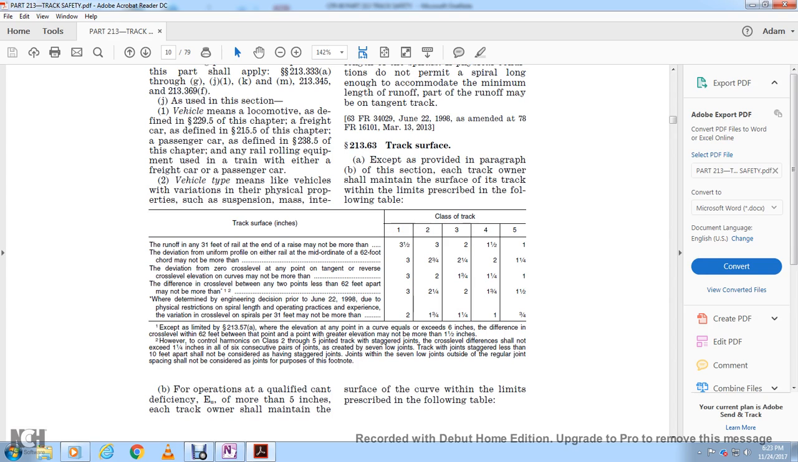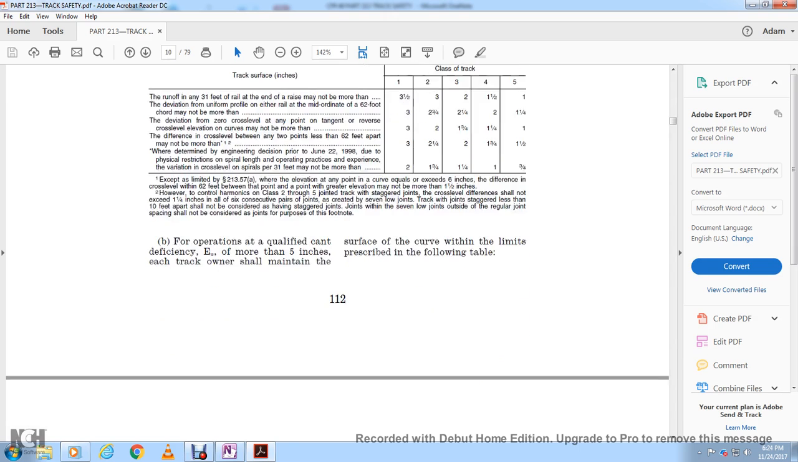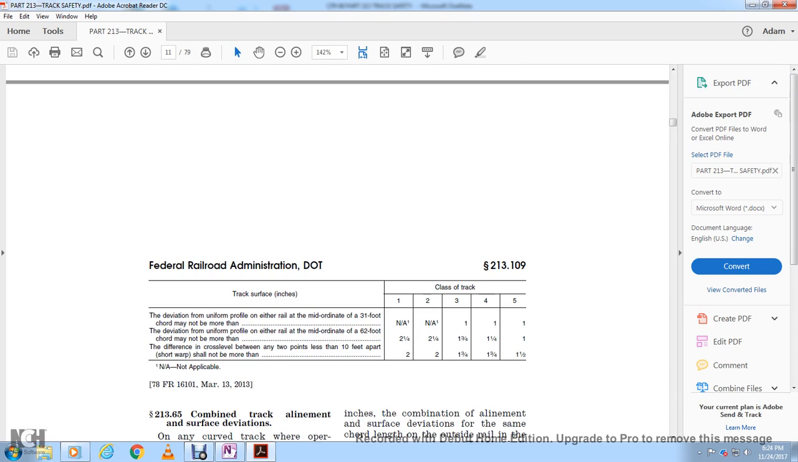For operations at qualified cant deficiency of more than 5 inches, the owner shall maintain the surface of the curve within the limits prescribed in the following table. The deviations for classes 1, 2, 3, 4, 5 are read in that order. Track surface deviation from uniform profile on either rail at the midordinate of a 31-foot chord may not be more than: not applicable, 1, 1, and 1. The deviation from uniform profile on either rail at the midordinate of a 62-foot chord may not be more than 2 and a quarter, 2 and a quarter, 1 and 3/4, 1 and 1/4, 1. The difference in crosslevel between any two points at least 10 feet apart, with a short warp, shall not be more than 2, 2, 1 and 3/4, 1 and 3/4, 1 and a half.